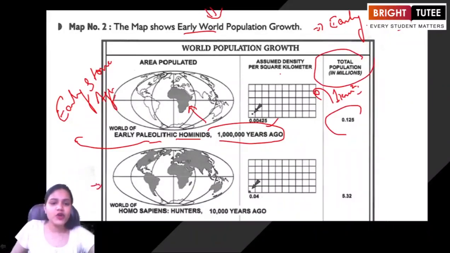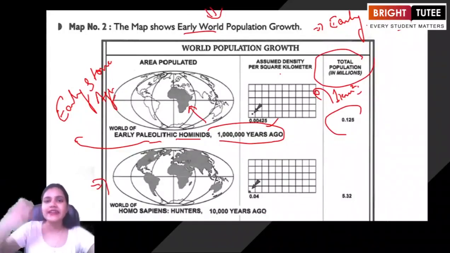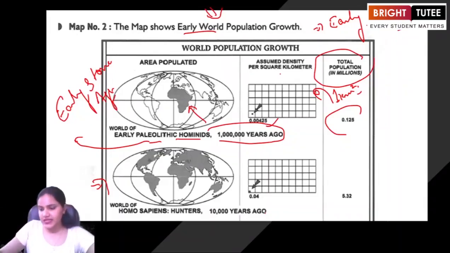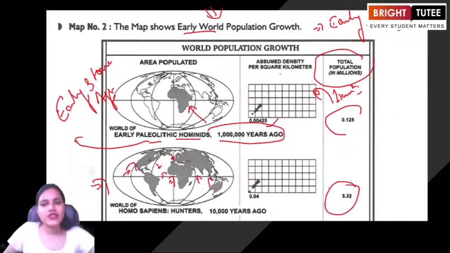Now, here when we are talking about the world of Homo sapiens, as in the hunters 10,000 years ago, as they moved forward and started gaining different features, whether they saw themselves as hunters, or were trying to accommodate in the environment that they were living in, we see how the population started growing, because people started moving from one place to another, and came in contact with all the other people who were living in different parts of the world. So here we see a gradual increase in the population that leads to 5.32 millions, the total population here.